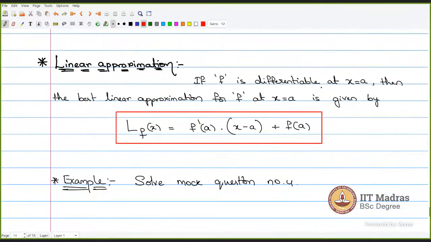Okay. So linear approximation is basically this: whatever curve is given to us, at one particular point we are going to approximate that curve linearly, that is, as a straight line. How we approximate is, if f is differentiable at x equals a, firstly it should be differentiable at that point a, the best linear approximation for f at x equals a is given by this L(x). This is a straight line equation. If you see correctly, this is a straight line equation.